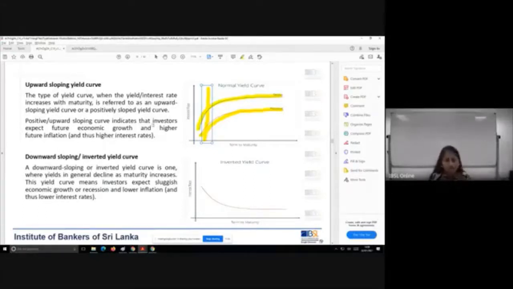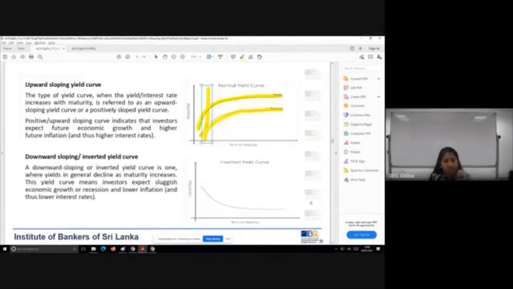Now we are going to look at the downward sloping or inverted yield curve. Inverted yield curve indicates that when the maturity is increasing, the interest rate is going to be very, very low. Now, practically, to see such a situation in the market is very rare, or it is when some real crisis has happened in the market that you would see something like this. Why? A downward sloping yield curve is going to tell you, look here, the future of this economy is not good.